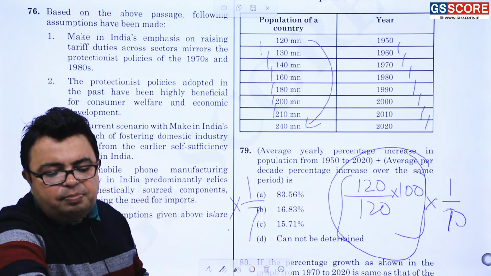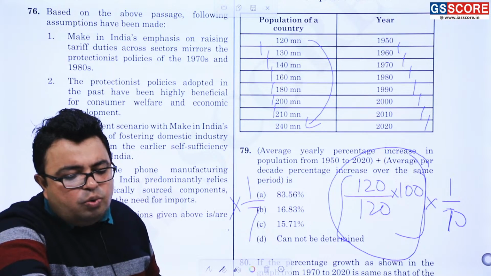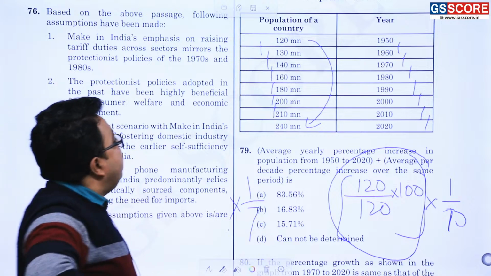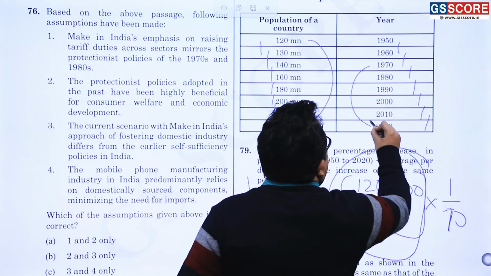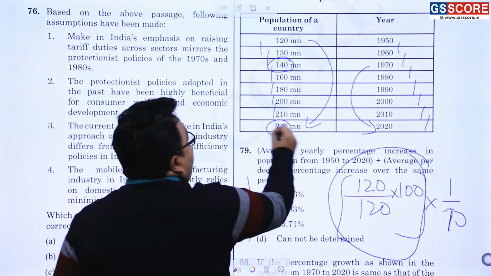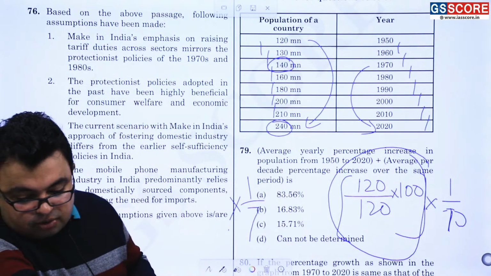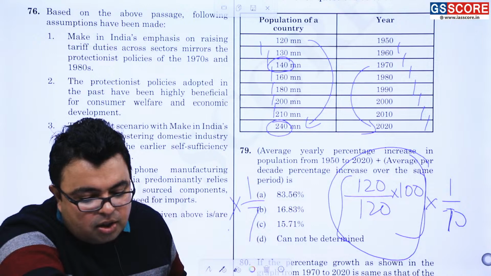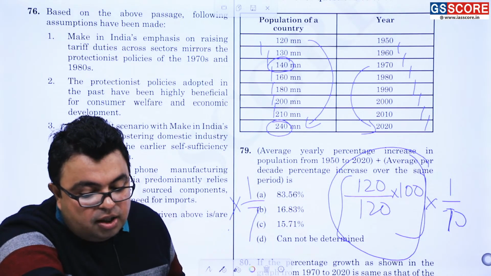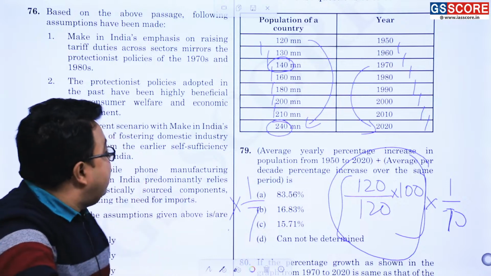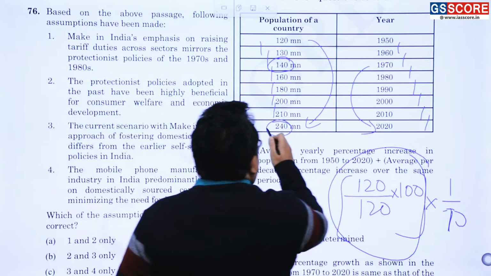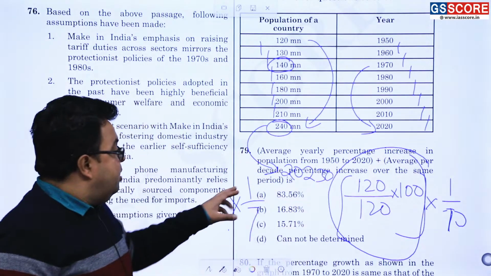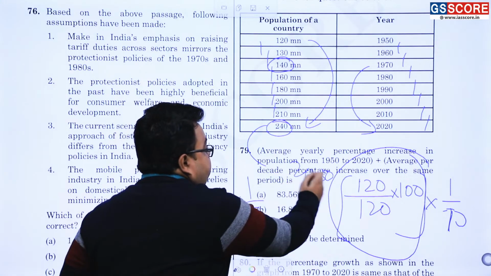Question 80, I am simply reading it out. If the percentage growth as shown in the graph from 1970 to 2020, 140 to 240 million, is said to be exactly the same for the year 2030 with respect to that of 2020. 2020's value here is 240. So with respect to that, 2030 will also be. Am I correct? The population of 2030.